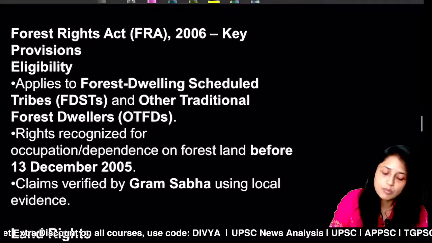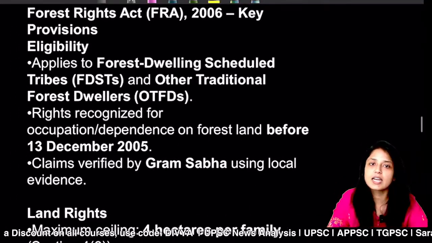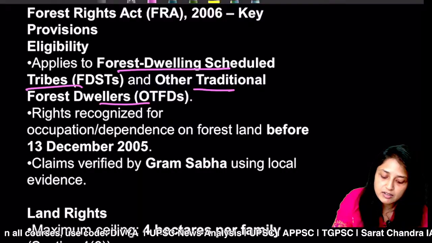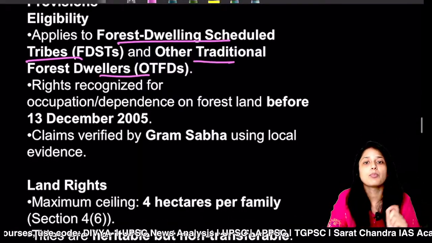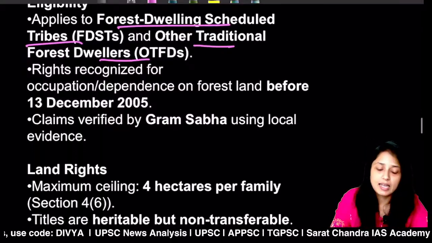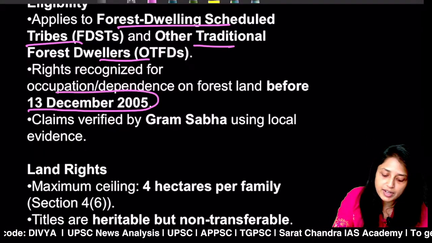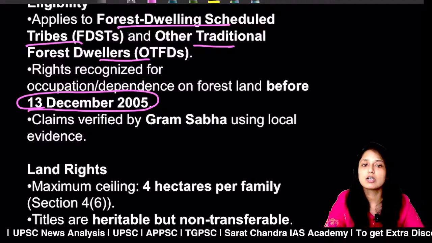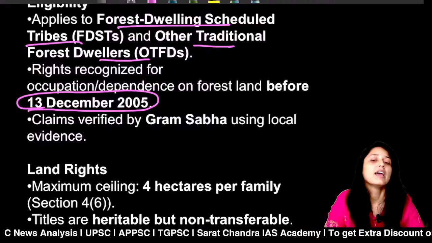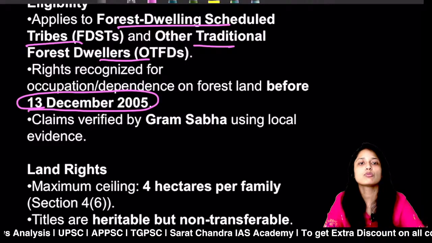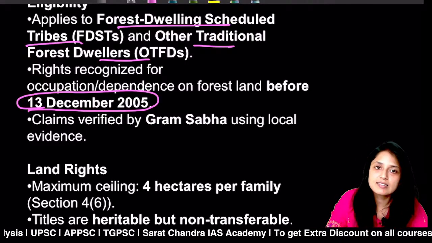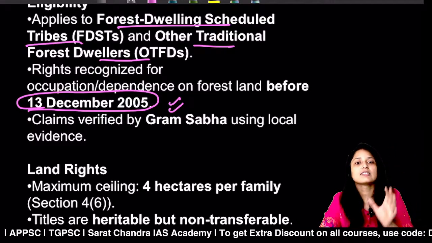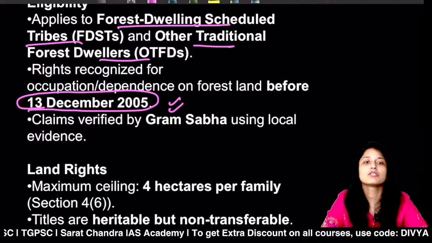Quickly, let's discuss some of the other provisions of the Forest Rights Act. It applies to forest dwelling scheduled tribes and other traditional forest dwellers. An important thing here is the cutoff date: whoever owns land in the forest before 13th December 2005, rights can be given only to those people. Why 13th December? Because this is the date when the Forest Rights Act bill was introduced in Parliament.